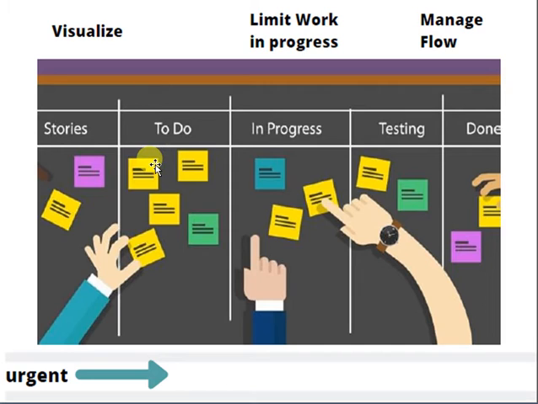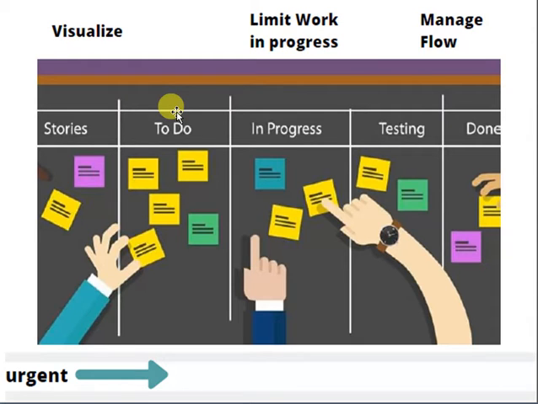First of all, a story will start from the to-do list, meaning we have to do this story. Then it will move to the in progress status, then to testing, and then to done, and after done it will be handed over to the customer. So this is the flow in this direction: to do, in progress, testing, and done. This is the manner in which we put the requirements on the board.